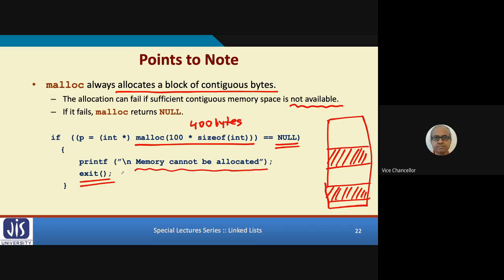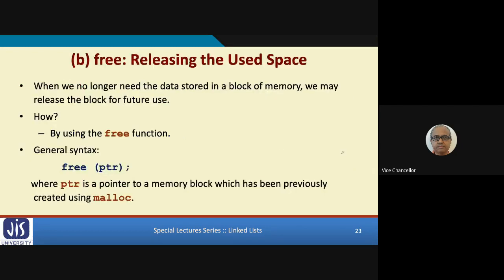And in a program, after you have finished using this memory, it is always good to free this space. Otherwise, other programs that are running will not get this space. So this free function that is available is used for that. Let's say in an earlier statement, you have written PTR equal to int star malloc something, I'm not showing it here.